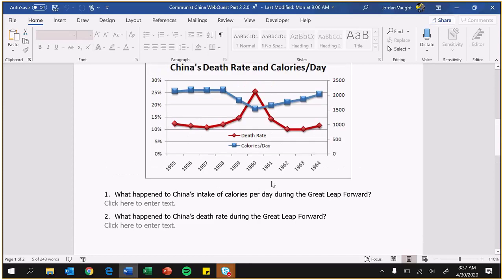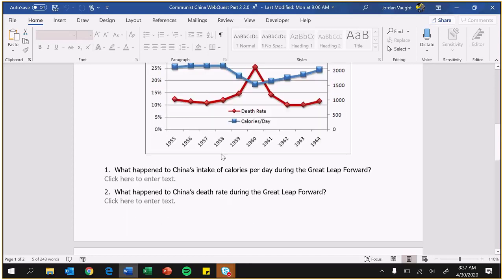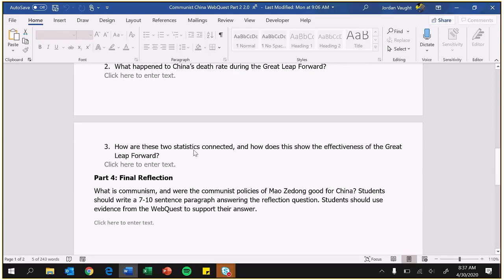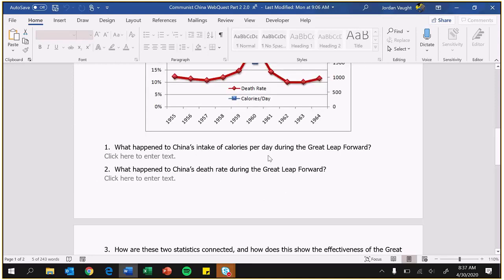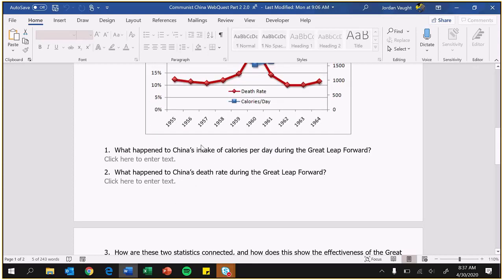Okay, what happened to death rate? So look at it. Okay, calories is the blue, death rate is the red. So just tell me what generally happened during that time. And then number 3, how are these kind of connected? So why does the intake of food, when it goes down, all of a sudden the death rate goes up? Why would that be connected? Why would not eating enough food cause deaths to go up? Okay, so keep that in mind when you're answering those 3 questions.